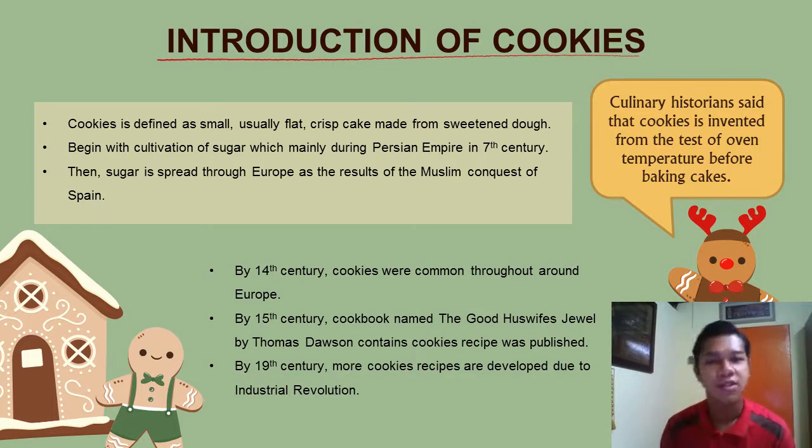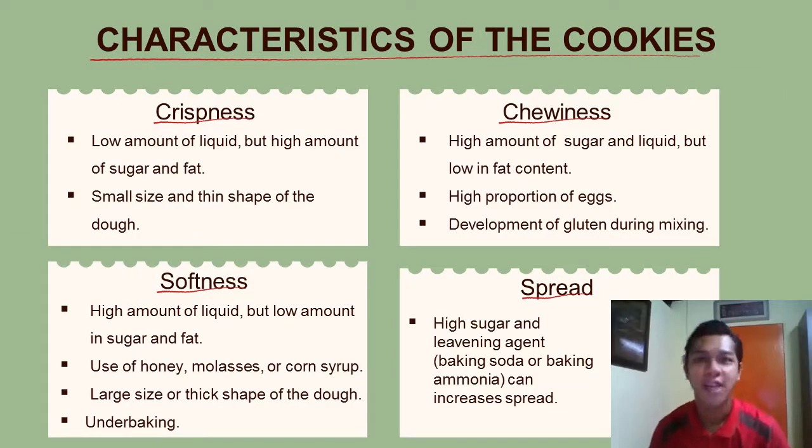During the 19th century, more cookie recipes were developed due to the Industrial Revolution. Culinary historians also say that cookies were invented from the test of oven temperature during baking cake. Cookies have four characteristics, which are crispiness, chewiness, softness, and spread.